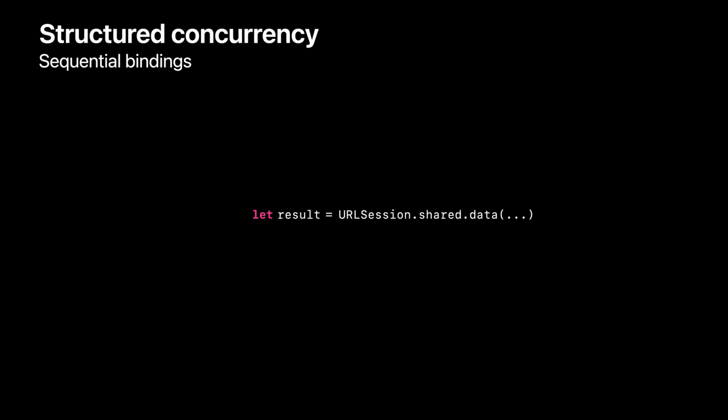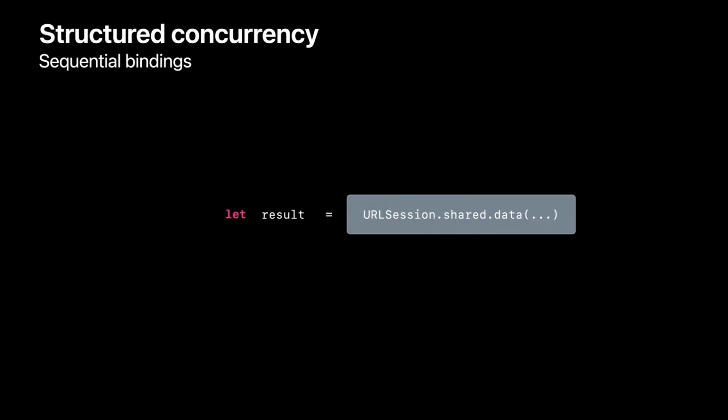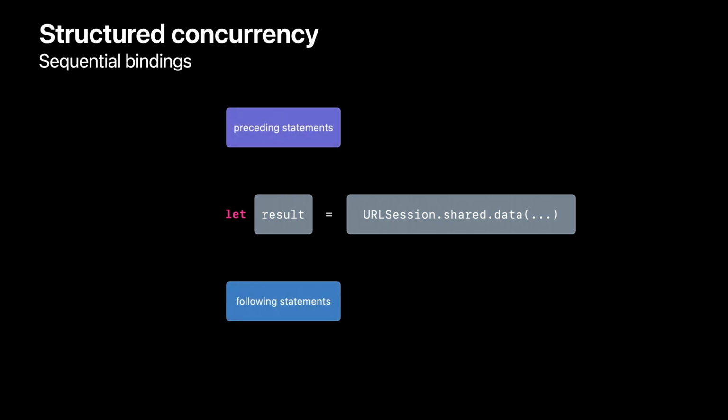To help you understand this new syntactic form, I want to first break down the evaluation of an ordinary let binding. There are two parts: the initializer expression on the right side of the equals, and the variable's name on the left. There may be other statements before or after the let, so I'll include those here too. Once Swift reaches a let binding, its initializer will be evaluated to produce a value.